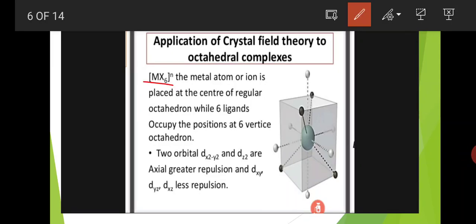The metal atom or ion is placed at the center of a regular octahedron, while six ligands occupy the positions at the six vertices of the octahedron. Here, M is the metal, and these are the ligands.